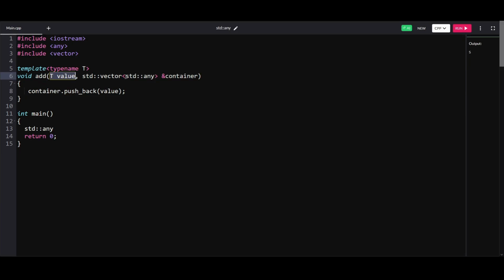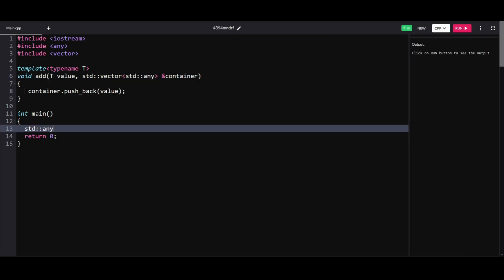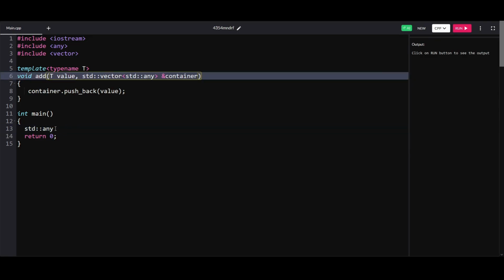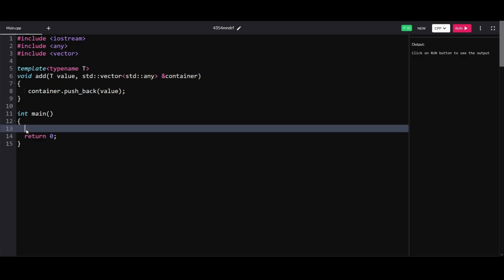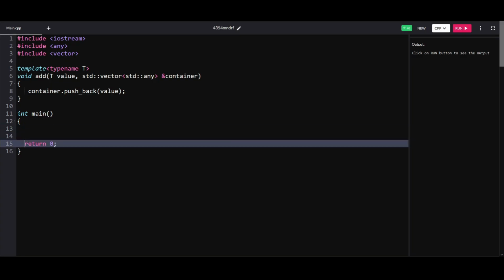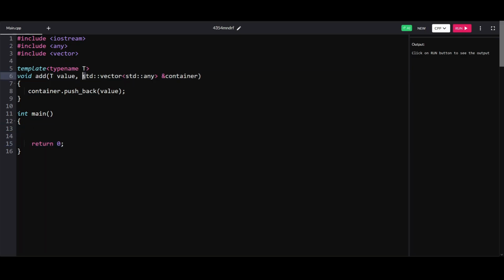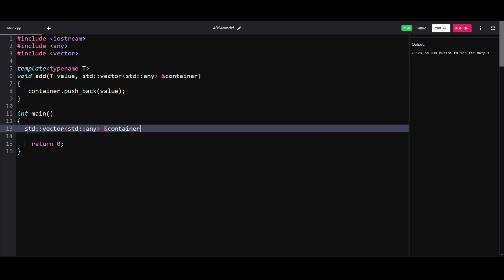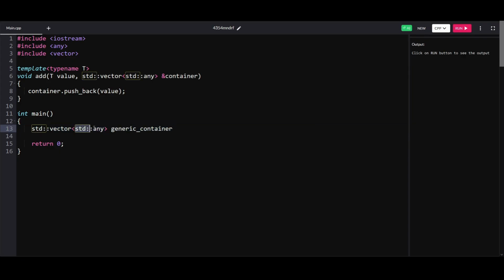And this is where standard any really helps. So let's actually make use of this function that we built. Let's add a bunch of values to our container. So let's start by declaring a container here, and let's call it generic container. It can hold values of type standard any.